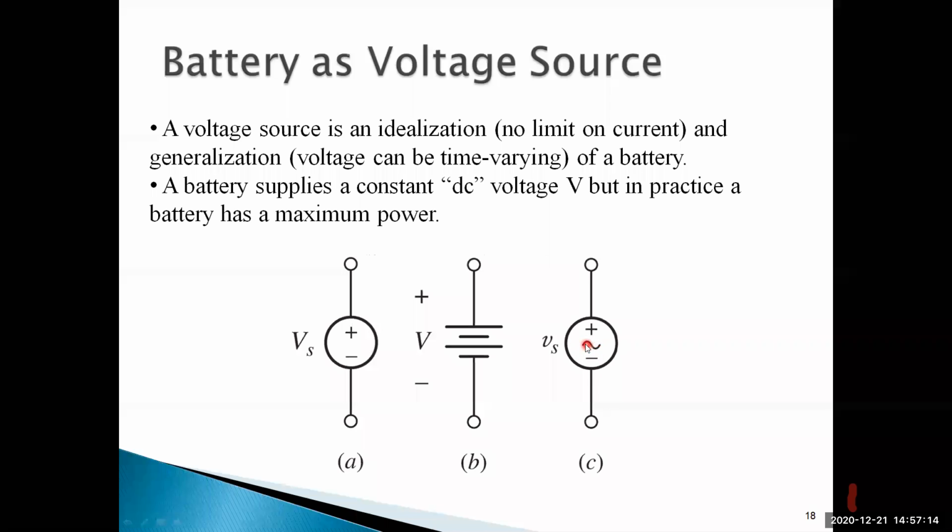This is the symbol for AC. Here plus minus means highest magnitude here. That means here phase and here neutral. Here phase is connected and here neutral is connected like this.